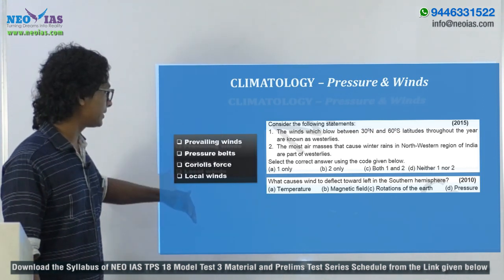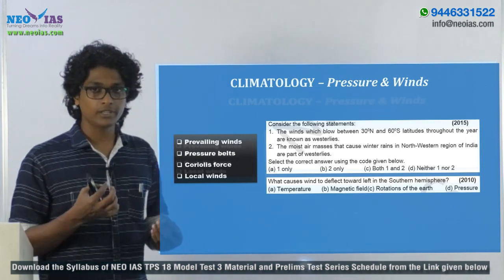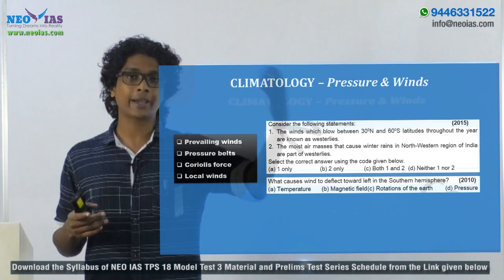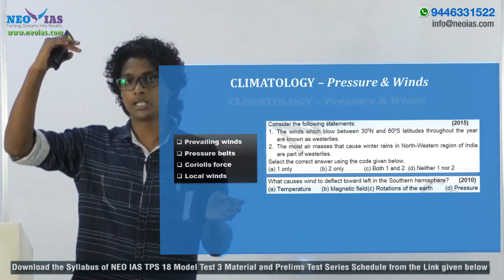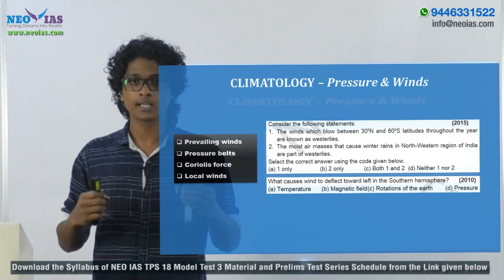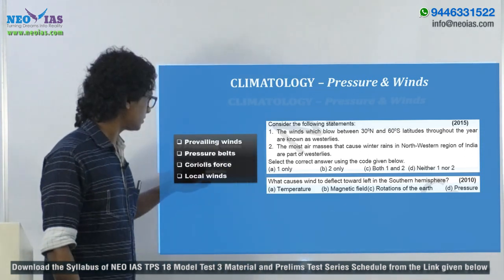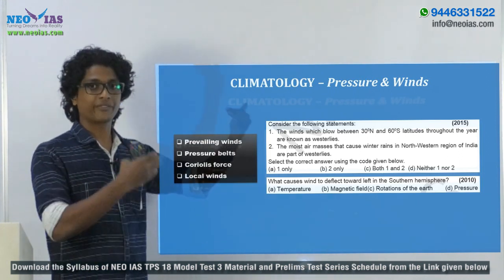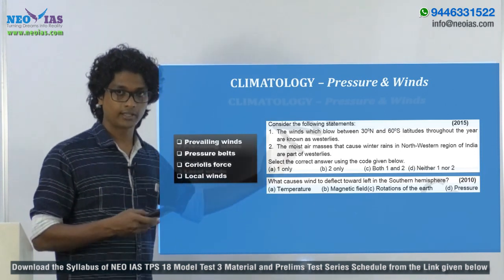And other important topics are pressure belts as well as local winds. Regarding local winds, you can expect pair type questions. You will be given local winds on one side and the region on the other side, and you will be asked which of the pairs are correctly matched, right? And another thing is pressure belts. Pressure belts in the sense, you can expect questions like what are the features of different pressure belts, as well as how they are formed and things like that.